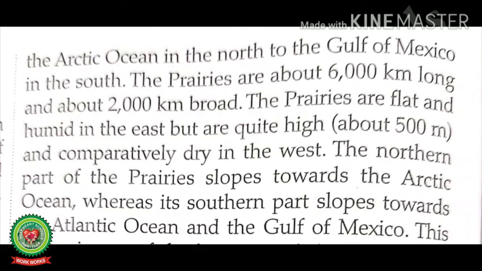The prairies are about 6,000 km long and about 2,000 km broad. The prairies are flat and humid in the east but are quite high, about 500 meters, and comparatively dry in the west.